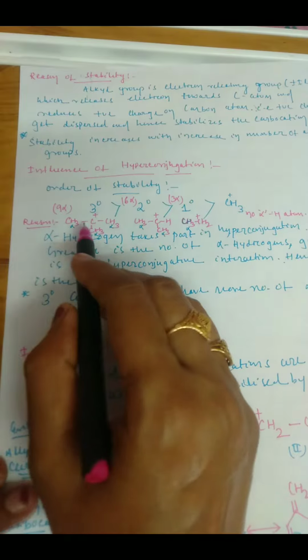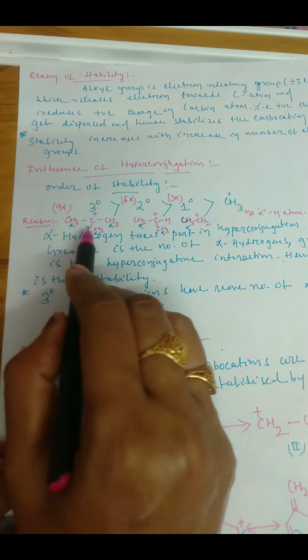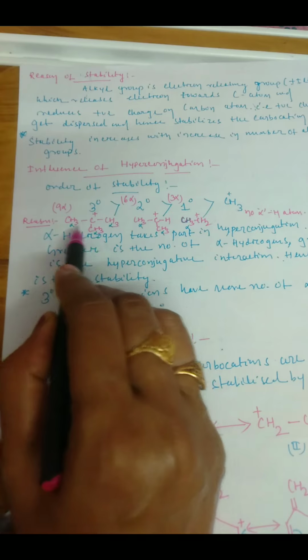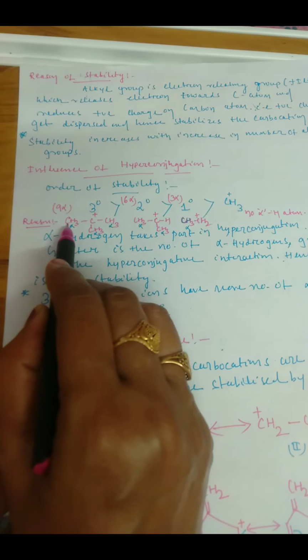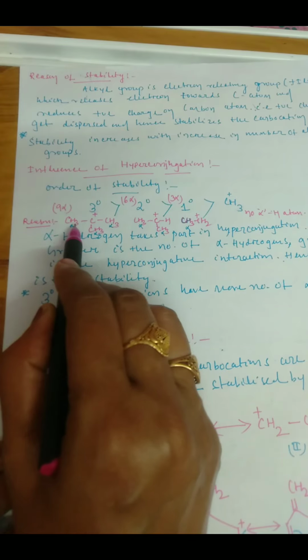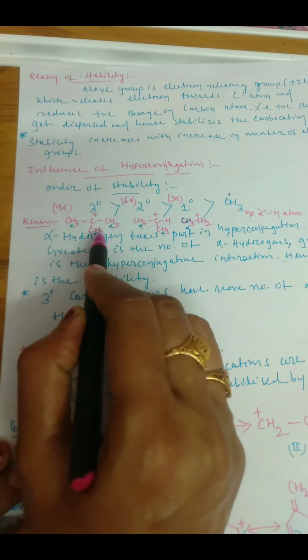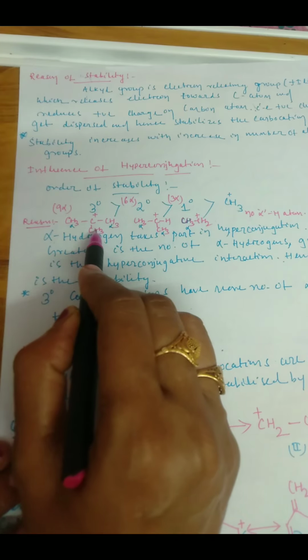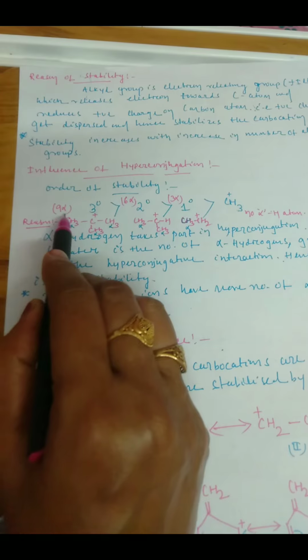Now see here one important point, in case of tertiary butyl carbocation. Here in this example you will see, this one is your main carbonium ion, and these carbons are your alpha carbons. So the hydrogen attached to alpha carbon is your alpha hydrogen. So in total how many alpha hydrogens? 9 alpha hydrogens. Greater is the number of alpha hydrogens, greater is the hyperconjugated structures, greater is the stability of the carbonium ion. So here in this tertiary case 9 alpha hydrogen atoms are there.